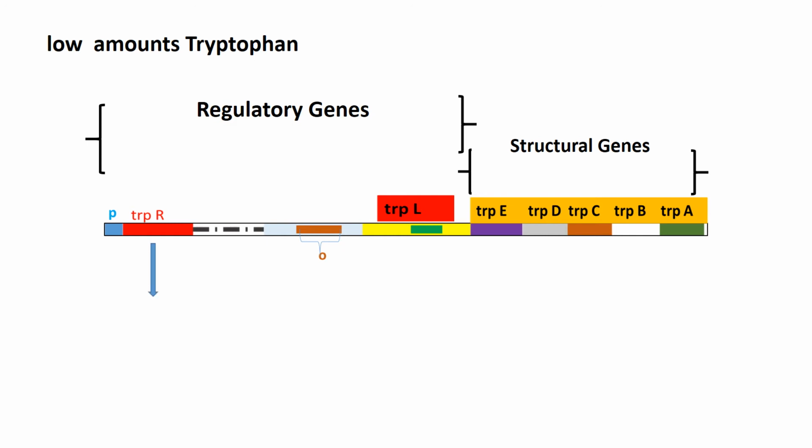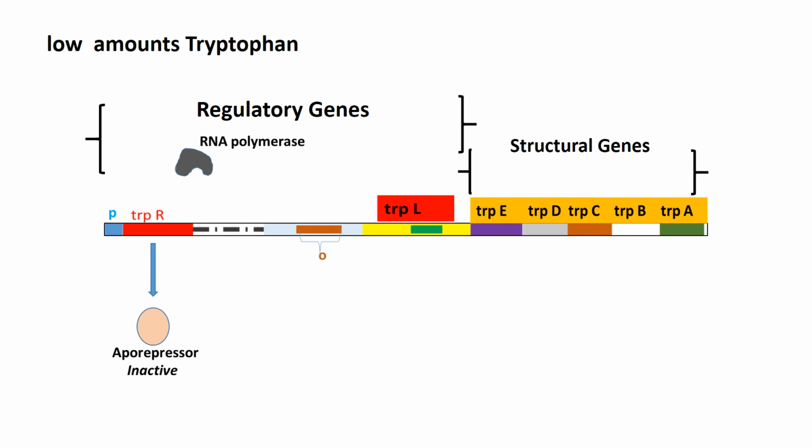As we have seen, the trpR is expressed even in the presence or absence of the tryptophan, and it produces the inactive aporepressor. Since no tryptophan or very low amounts of tryptophan are present, the aporepressor is in inactive form only. Thereby, it will not be able to bind to the operator.